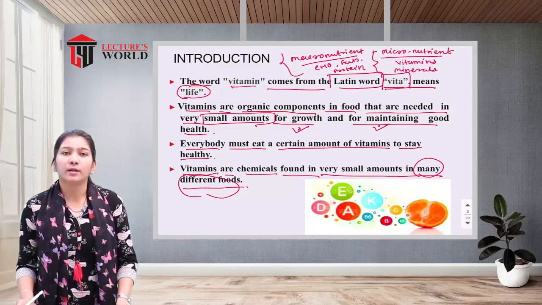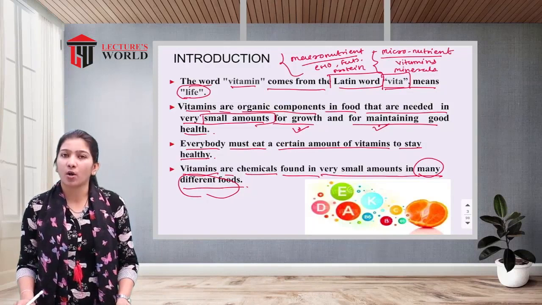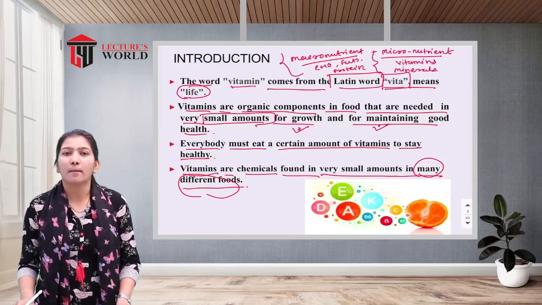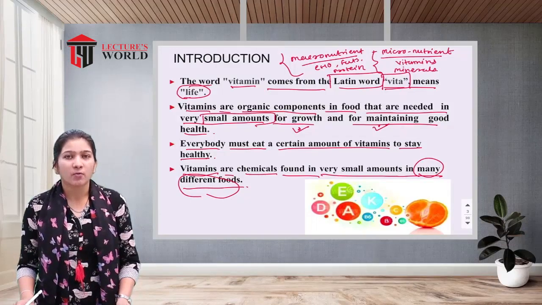Vitamins are found especially in fruits and vegetables. They are necessary in a small amount in our body for proper growth and maintenance. If there is a deficiency of a particular vitamin, that may lead to disease, so sufficient intake is very necessary for a healthy lifestyle.